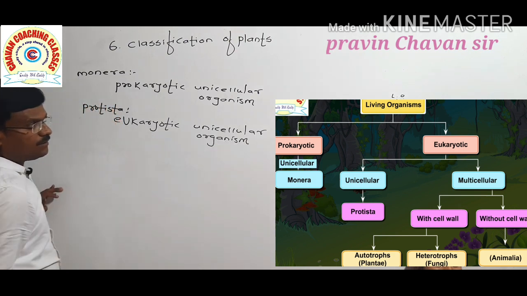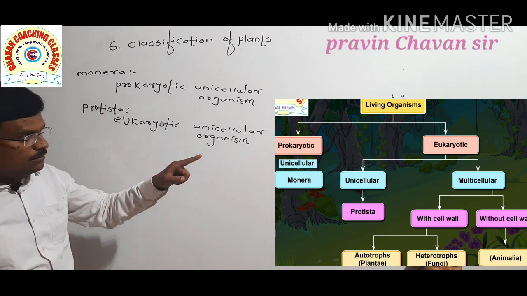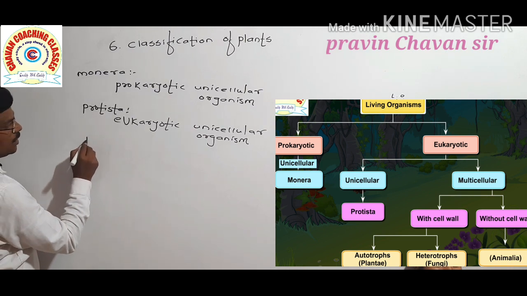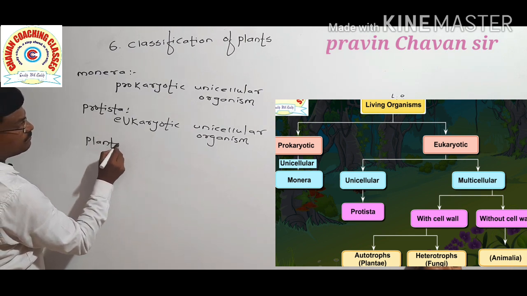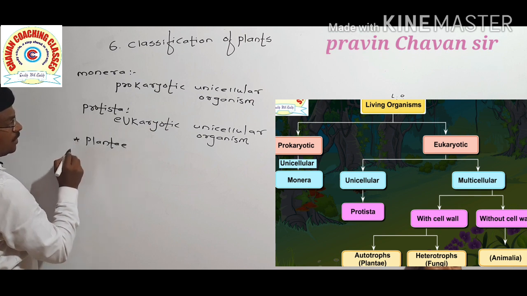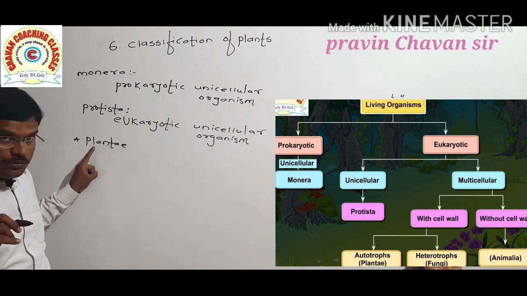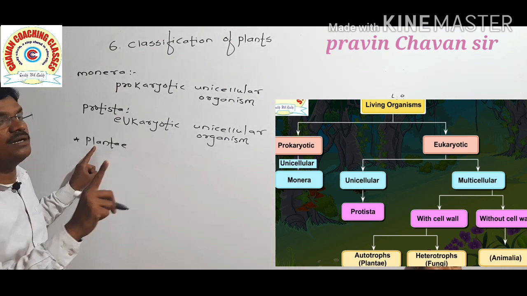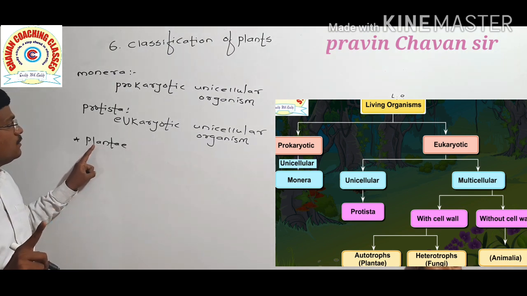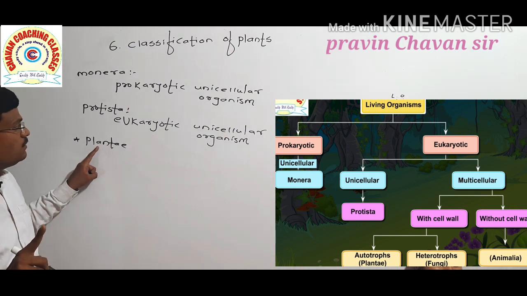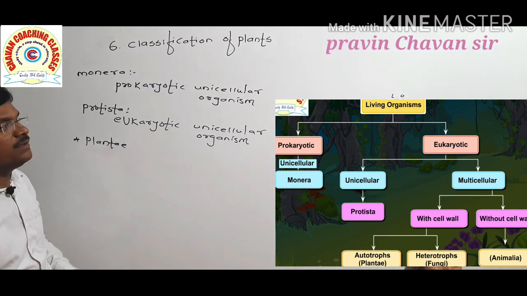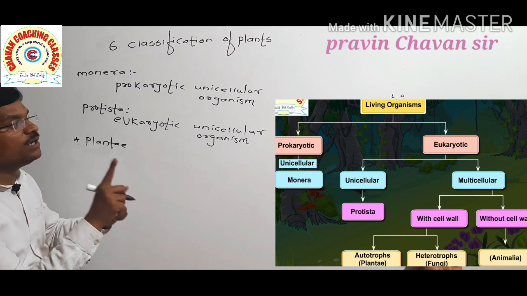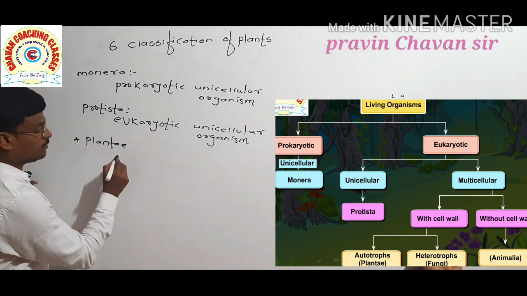Then the Plantae, a very important one, because in this chapter we have to study the Plantae kingdom in detail. What is meant by Plantae?